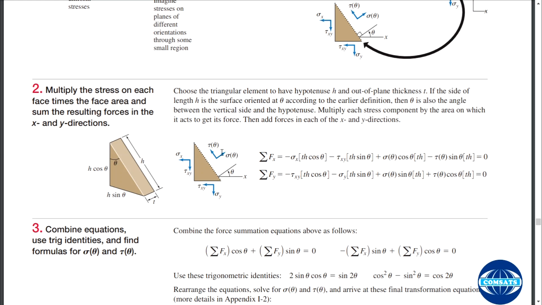And this one, this arrow is in the positive y direction, sigma theta, and on which area is it applied? h t, and plus this tau theta is also in the positive direction, multiplied by its area. Okay, all right, and that angle will be cos theta.